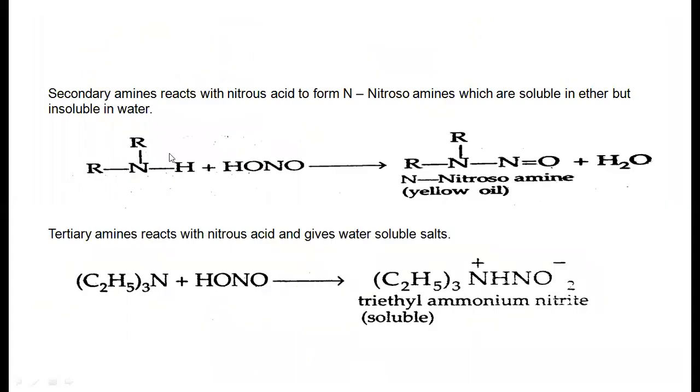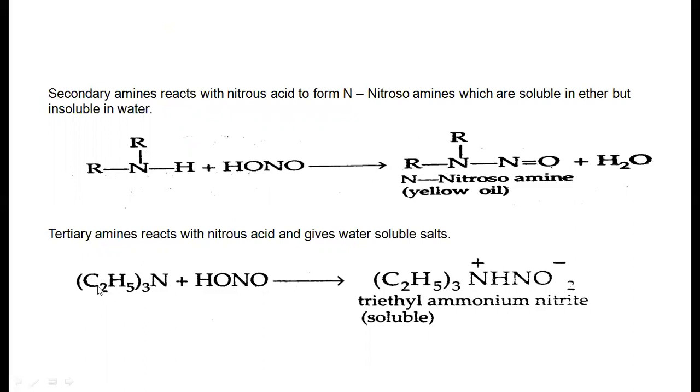Here these are secondary amines, because the nitrogen is connected with 2 alkyl groups. When it reacts with nitrous acid, it produces N-nitrosoamine. This N-nitrosoamine is a yellow colored oil, which is soluble in ether but insoluble in water. So a secondary amine, when it reacts with nitrous acid, produces N-nitrosoamine.